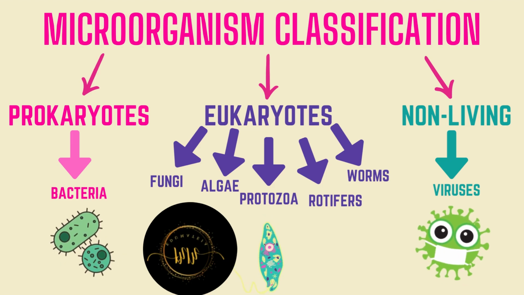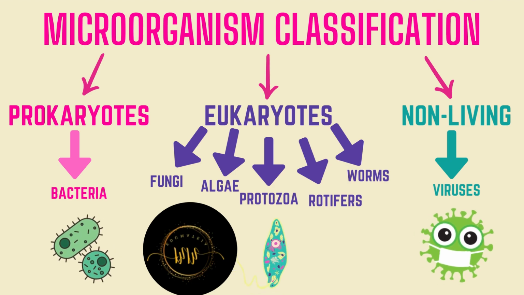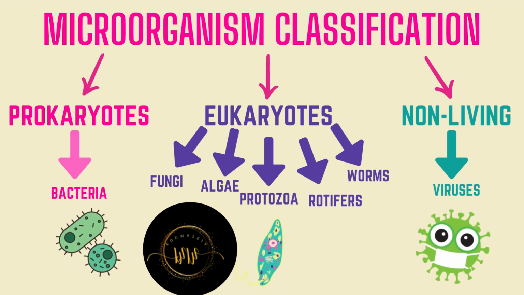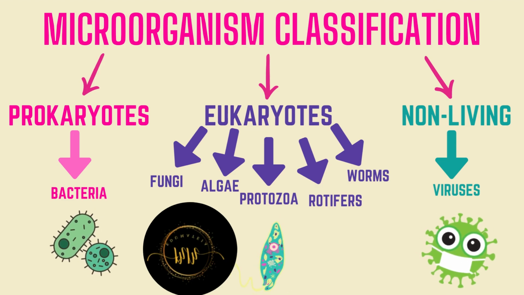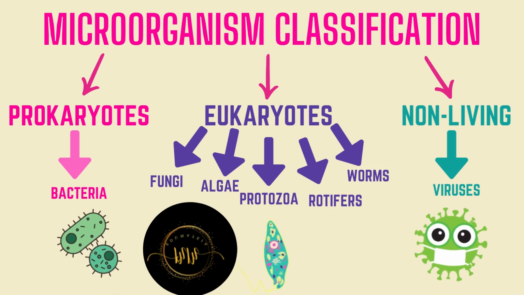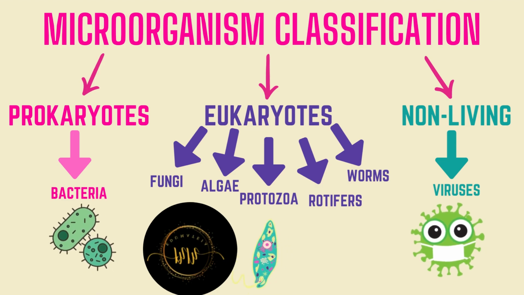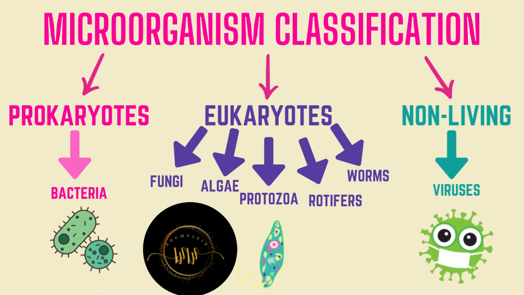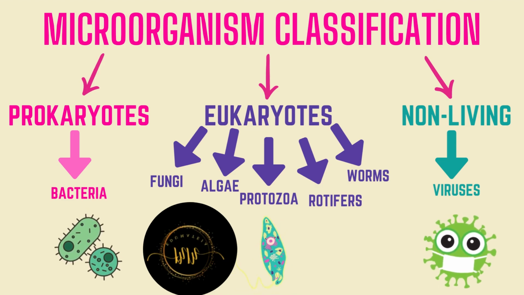So in eukaryotes, you have DNA or genetic material inside of the nucleus. Example of prokaryotes microorganisms is bacteria. Bacteria can be helpful for humans, and some of the types of bacteria species can actually cause different kinds of diseases. Eukaryotes are fungi, algae, protozoa, rotifers, and worms.